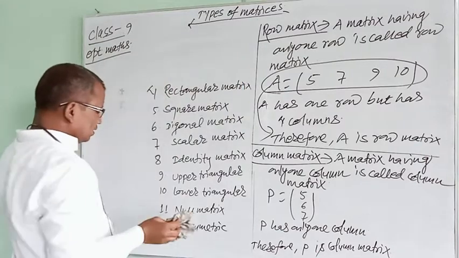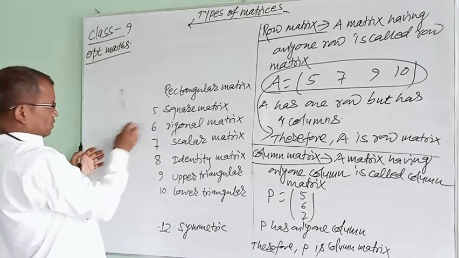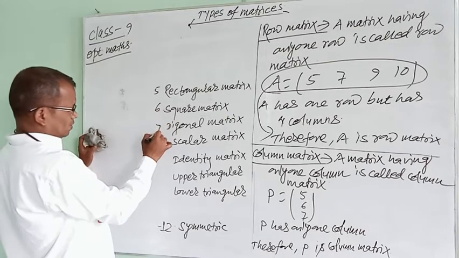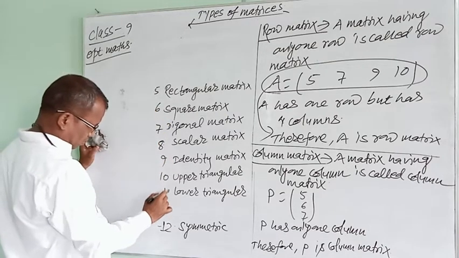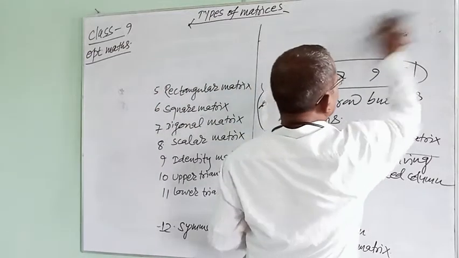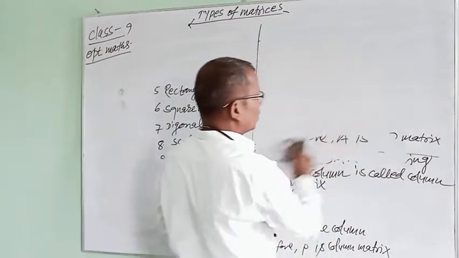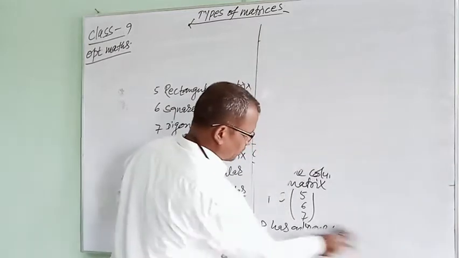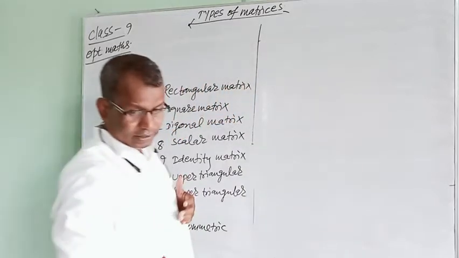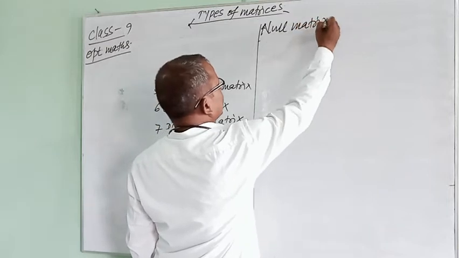After this, here is null matrix. Null matrix, also called zero matrix. Number 4, null matrix.